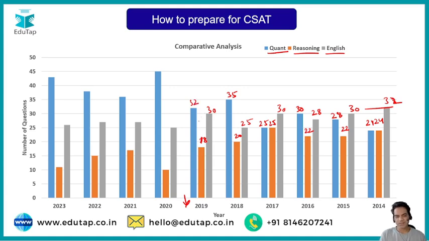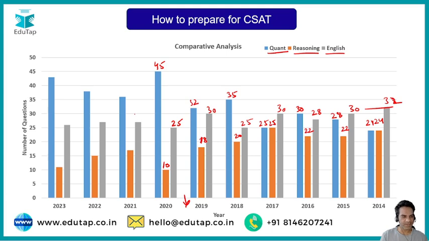So I mean, you can see there has been somewhat a sort of a balance in the number of questions up till here. Maybe surprisingly a couple of questions here or there, that is understandable. But if you look after 2020, you'll see a stark difference between the questions. In 2020, the number of questions for English was 25, the number for reasoning was 10, and the number of questions for quantitative aptitude shot up to 45. So that was a huge difference, and students were very surprised by this approach, that how can one subject go so high and the other subject stay so low.